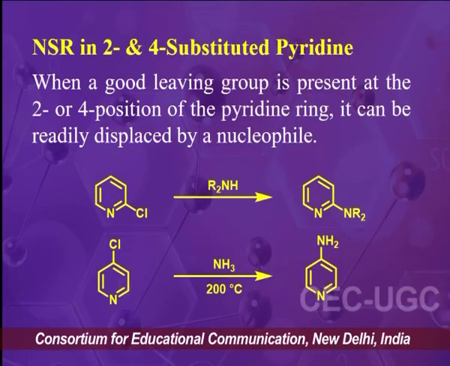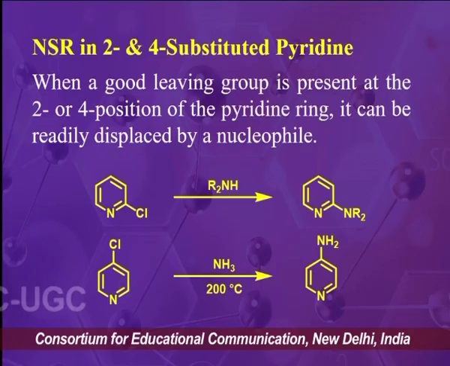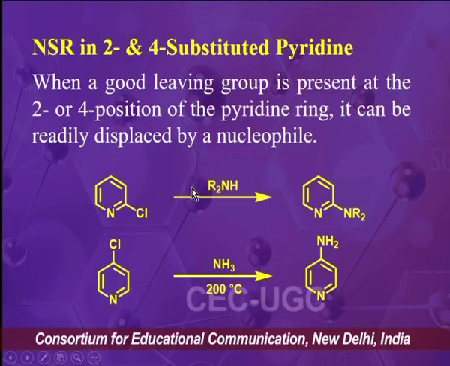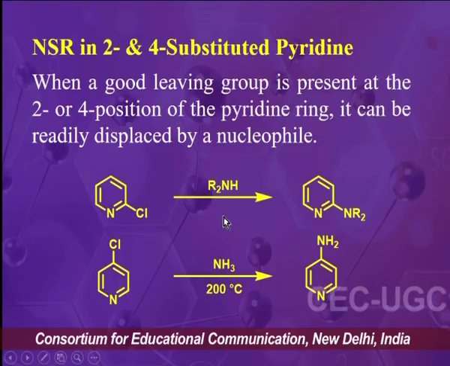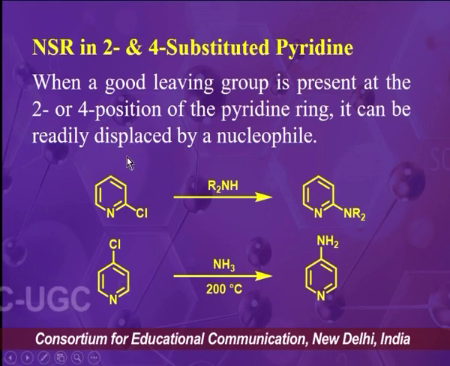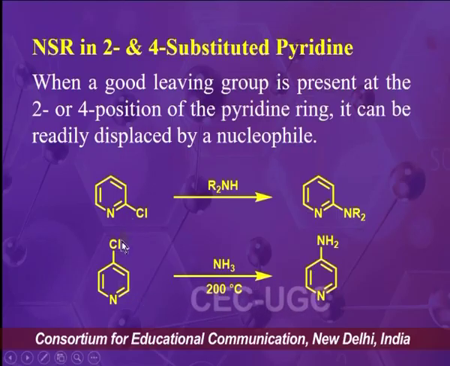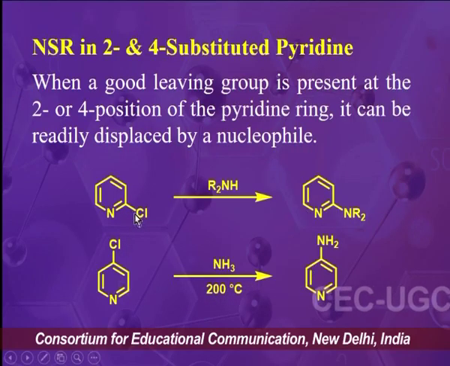Now we are going to discuss the nucleophilic substitution reaction in pyridine derivatives. What kind of pyridine derivatives? Those which have substitution at the second and fourth position. You can see these two examples, that is 2-chloropyridine and 4-chloropyridine.